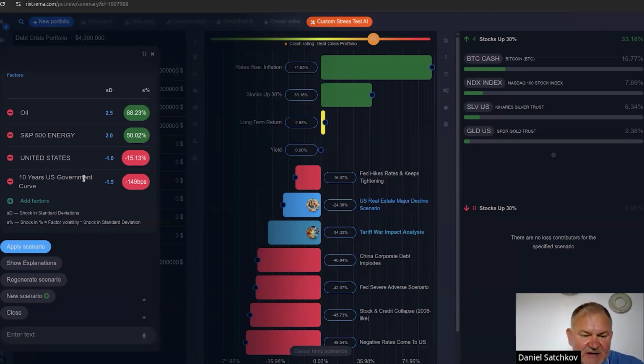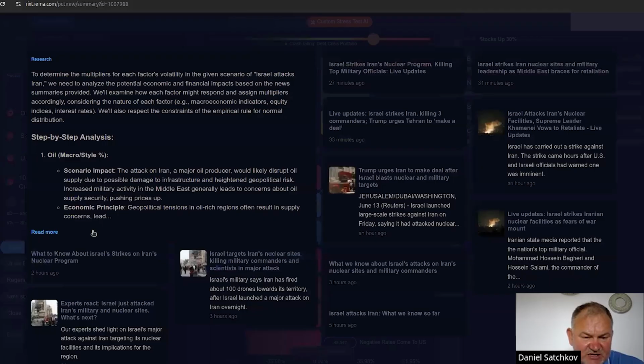Here you see that the model itself, the large language model combined with the multi-factor risk model, came up with a scenario where oil is up 2.5 standard deviations, S&P energy is up 2 standard deviations. Overall stock market is down though, and the 10-year curve is up 1.5 standard deviations, so a significant increase in the interest rate. Now, we're only in the beginning stages of it. We don't know exactly what's going to happen, but the model seems to suggest that this is the proper scenario, and I can actually click Show Explanation.